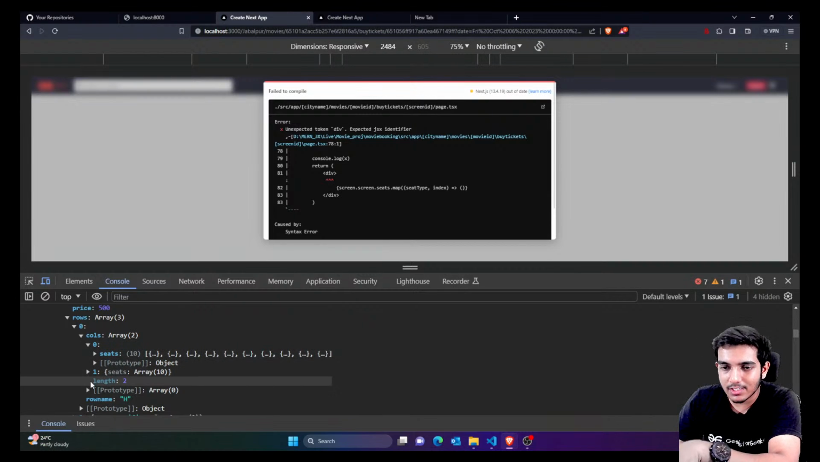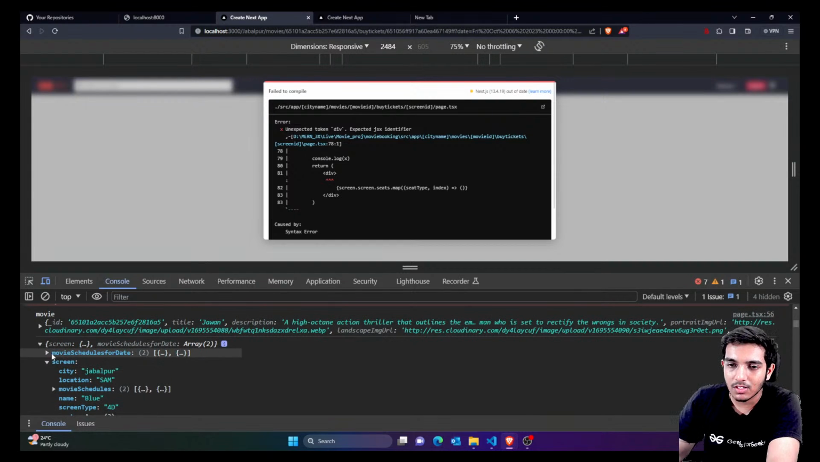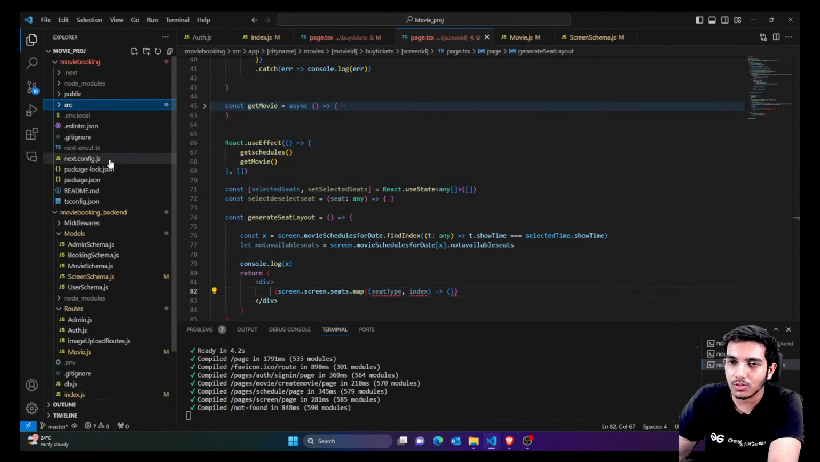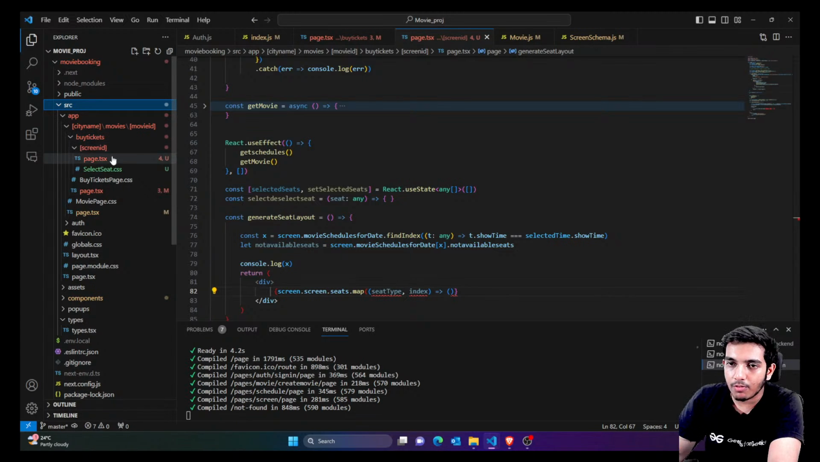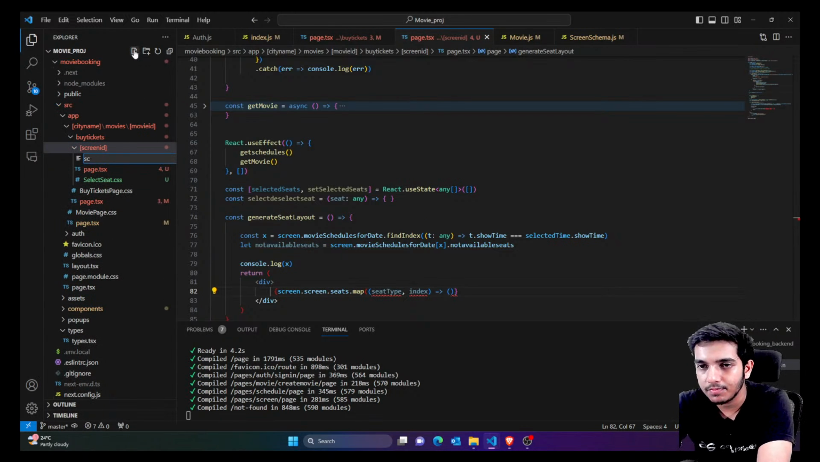So you can study more about this. You can get the source code, and I would also share this. Actually, you can just get this from my source code. Or I would do one thing: I would just copy this object and create a file so that here you have everything. Inside the screen id, I'm going to create a file named screen seat layout.